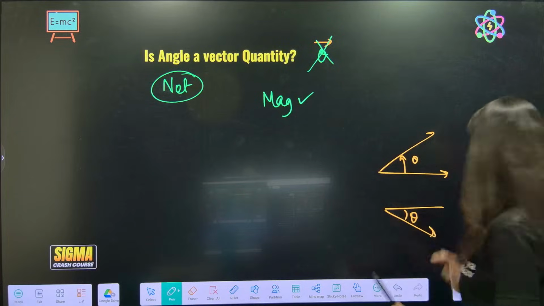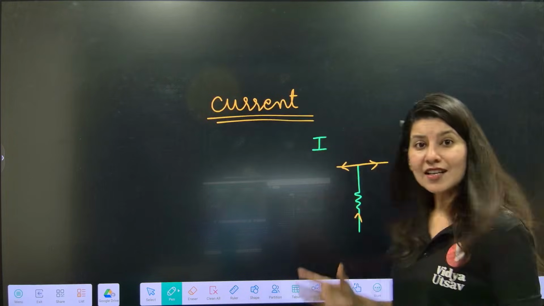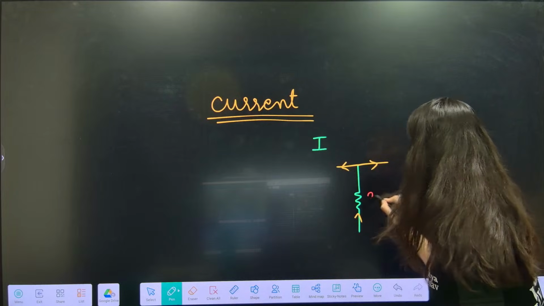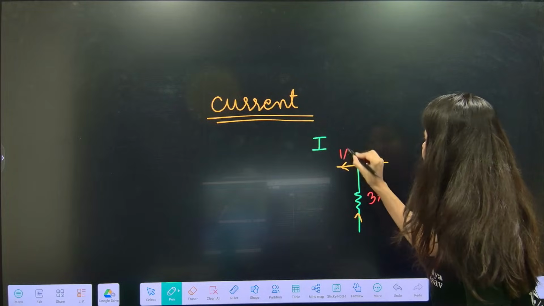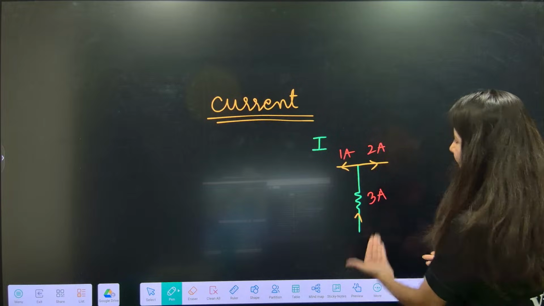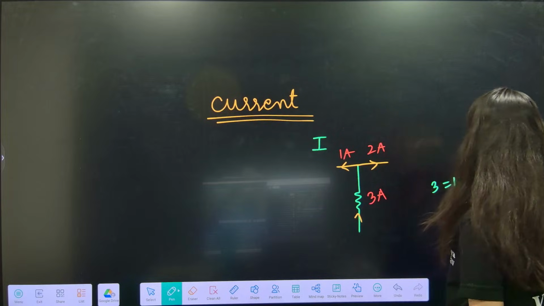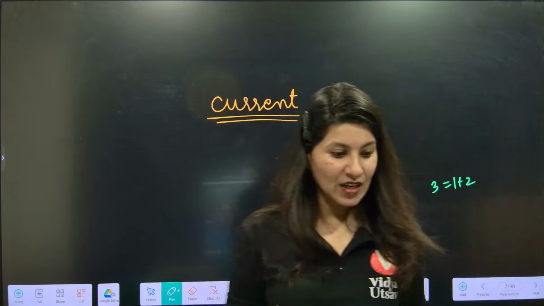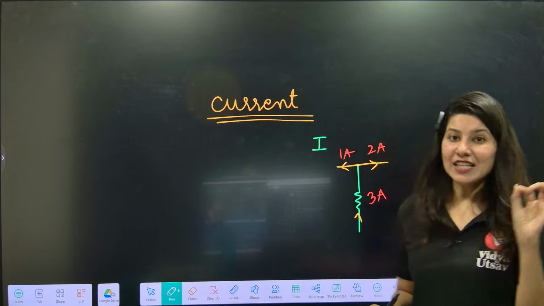Although direction is there, the sense of direction is there. Current also, please understand that here 3 ampere, and this is 1 ampere, 2 ampere. So can you see 3 is equal to 1 plus 2? Normal mathematical law. Okay.